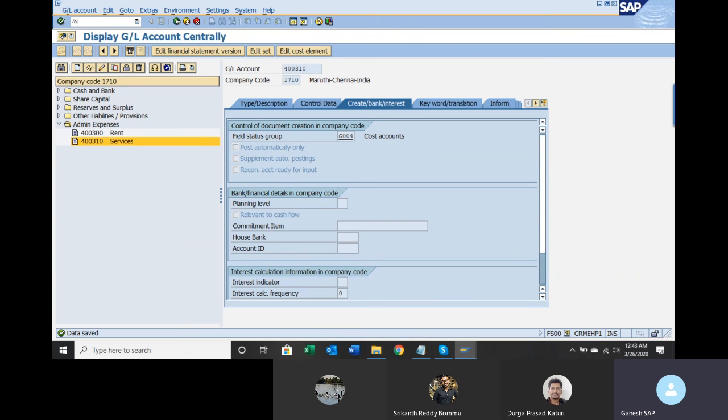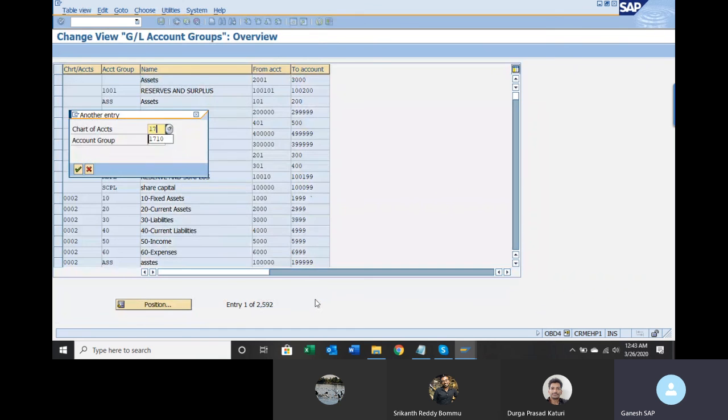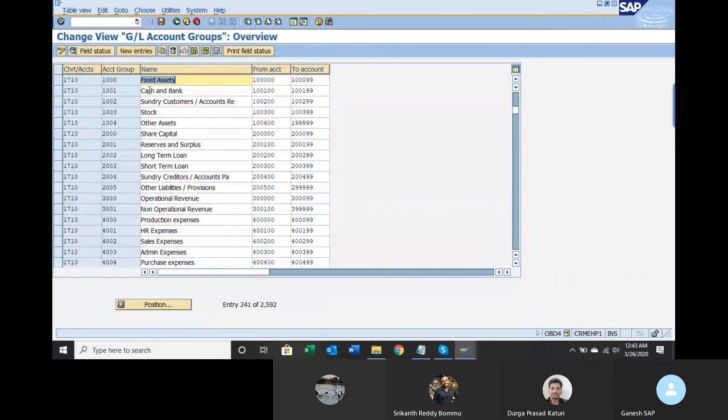We want to create another GL account, trade payable GL account. Where to create that GL account? Let us go to OBD4 where we have defined GL groupings. Position button 1710. We have created series: sundry creditors or sundry suppliers. What are the names?